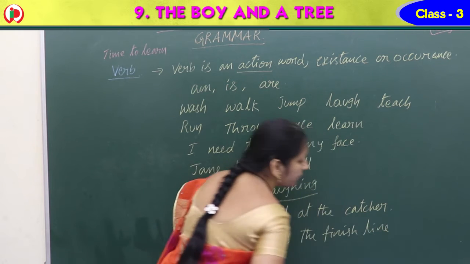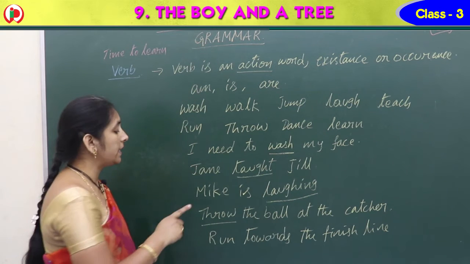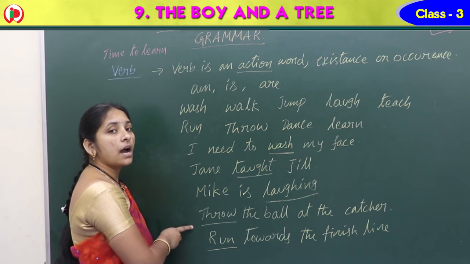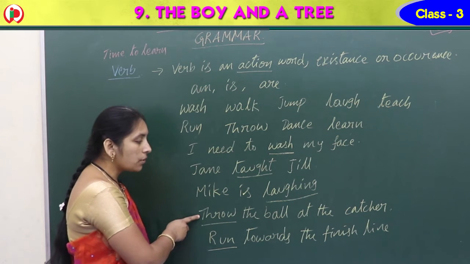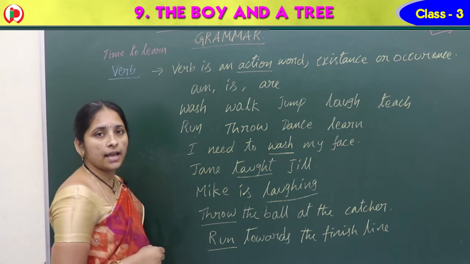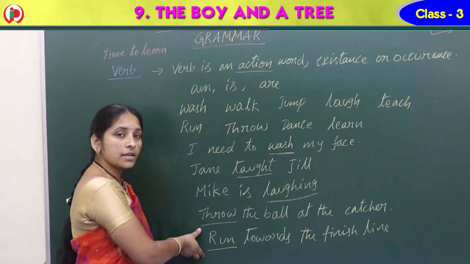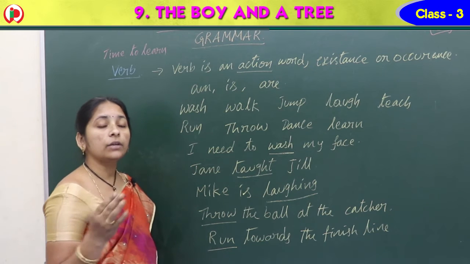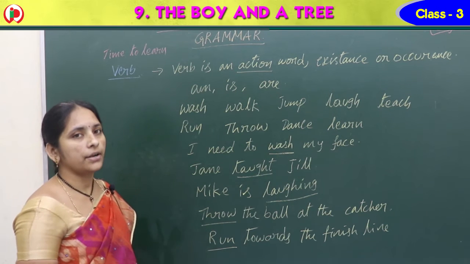Run towards the finish line. What should you do? Finish line, run. So here the sentence starts with a verb. Throw the ball at the catcher, run towards the finish line. So sometimes we get it at the start, in the middle also we can get it, wherever, whatever the work we are doing.